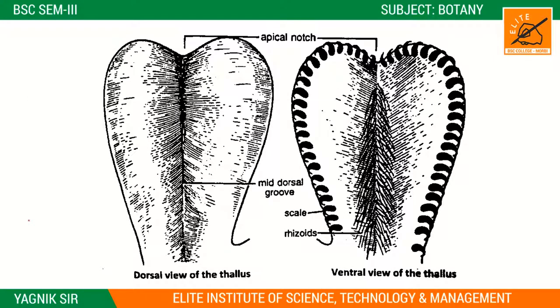So these are the dorsal view and the ventral view, right? So this is a proper two-sided view, dorsal side and ventral side. This midrib is present on the dorsal side, and on the upper side the apical notch is present, and on the ventral side the rhizoids are very clearly seen. Ventral means the back side, and dorsal means the front side, right? So these rhizoids are placed on the back side, that means the ventral side, and the scales are also present on this side, and very clearly we can observe them in the microscope. This image is captured in the microscope, right?